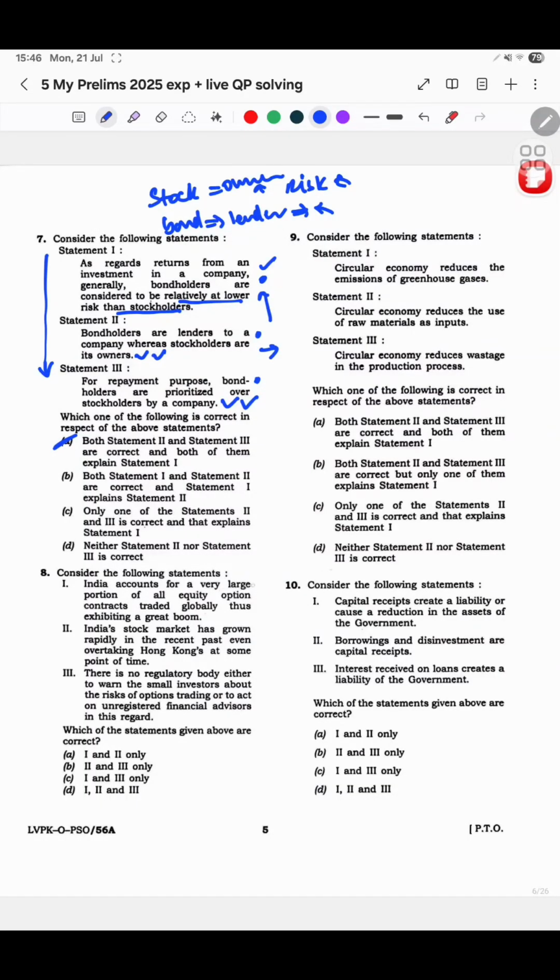And yeah, now question number 8. India accounts for a very large portion. See, this question in the exam was confusing and kind of tricky, I would say. India accounts for a large portion of all equity option contracts traded globally and thus exhibiting a great boom. Now this exam happened on 25th May. Correct. At that time there was no great boom. You could say recovery, or the market was running flat. So technically this is an ambiguous statement. Okay, I read this and I was like, fine. The whole statement is kind of an ambiguous statement only. There is nothing too extreme here.